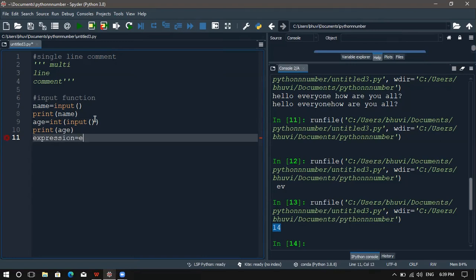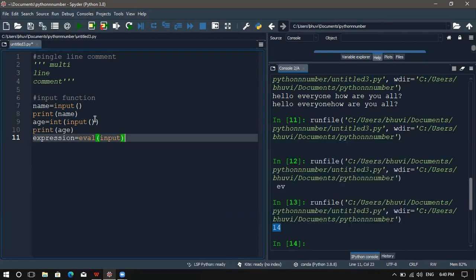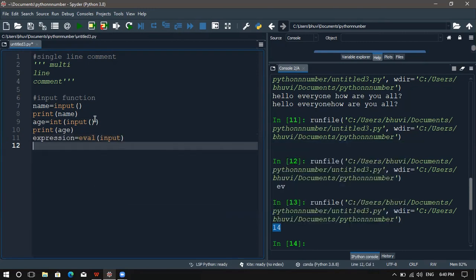Expression equal to eval of input. Now I print expression.